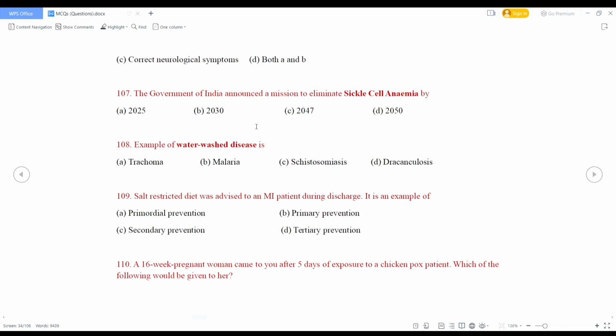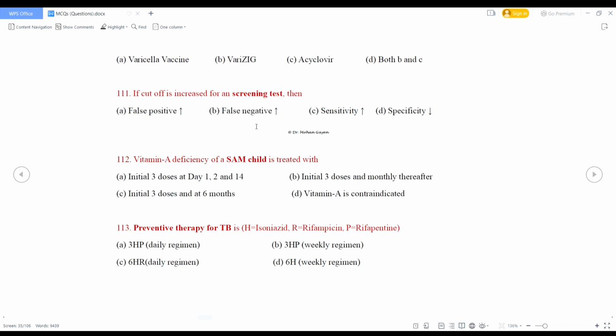A 16-week pregnant woman came to you after 5 days of exposure to a chickenpox patient. Which of the following would be given to her? Varicella vaccine, Varizig, acyclovir, or both B and C. Actually, Varizig is recommended to be administered as soon as possible following exposure, ideally within 96 hours.